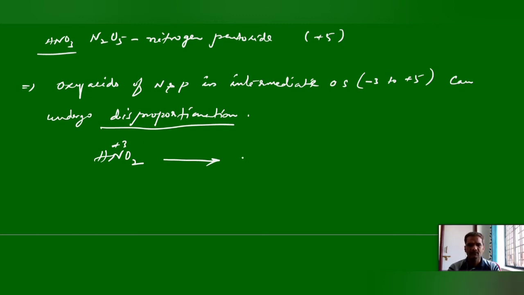So HNO2 can undergo disproportionation and give HNO3 and nitric oxide. We take 3 moles of HNO2 to get this. Here in HNO3 nitrogen oxidation state is +5, here it is +2. So +3 to +5 is increasing, oxidation; +3 to +2 is decreasing, reduction. So the same nitrogen element undergoes both oxidation and reduction. That is called a disproportionation reaction.